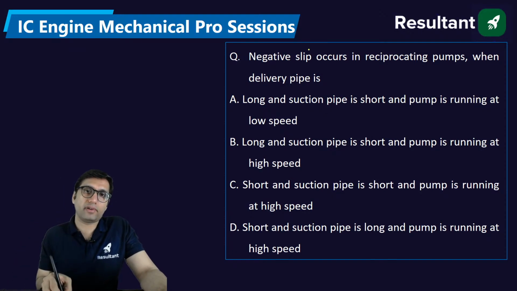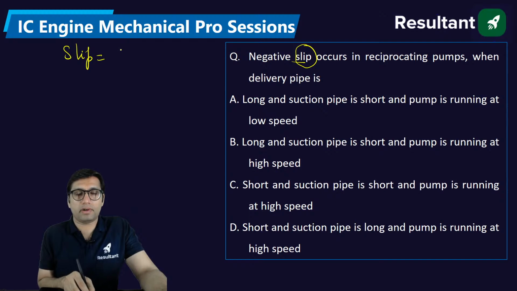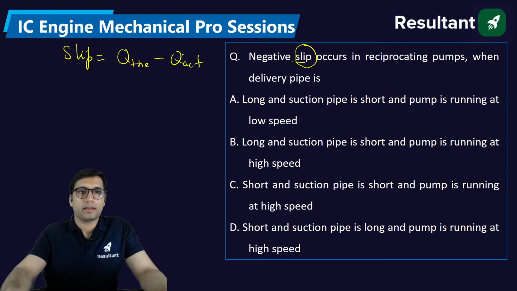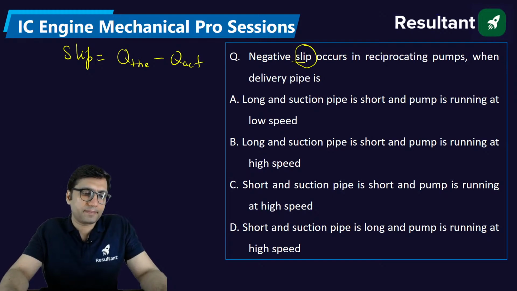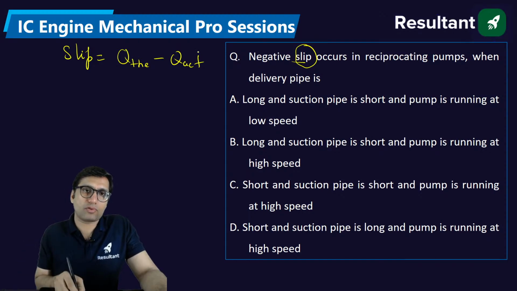Can anyone have any idea what is meant by slip? See, slip in the pump is basically the difference between theoretical discharge minus actual discharge of the pump. And so far you guys know that theoretical discharge is always more than the actual discharge. It should be, in the ideal case, because the actual discharge will be less because of losses of energy due to friction.